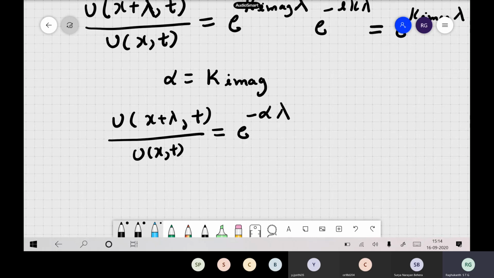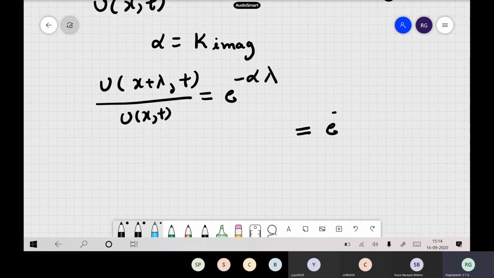Sometimes we also write this as e to the power of minus pi by q spatial. You followed.